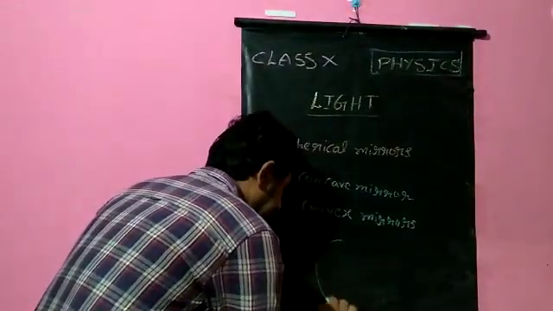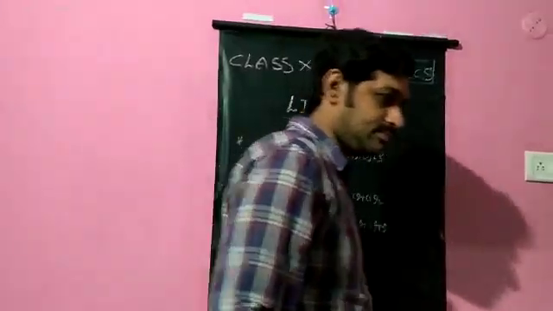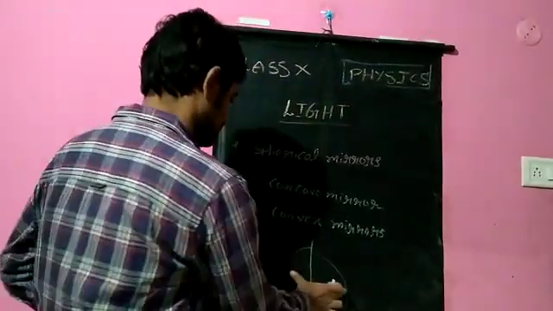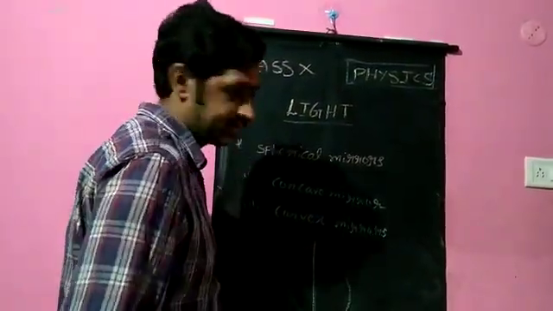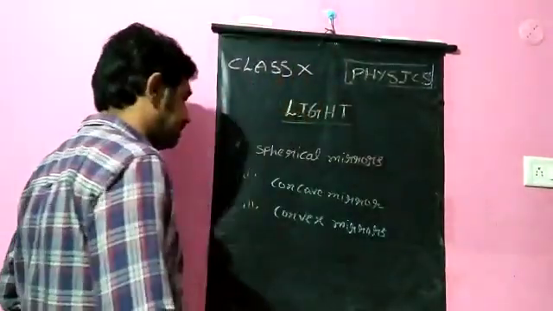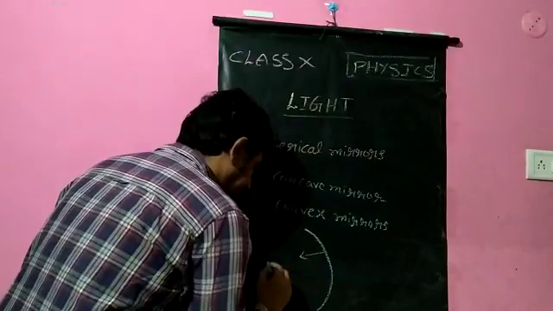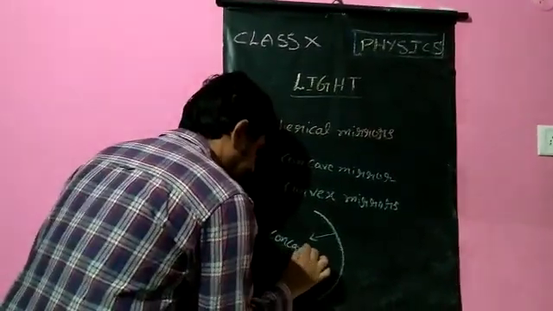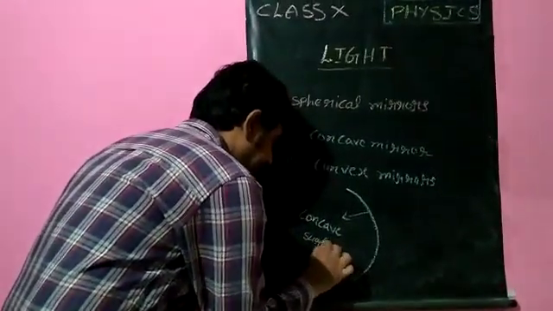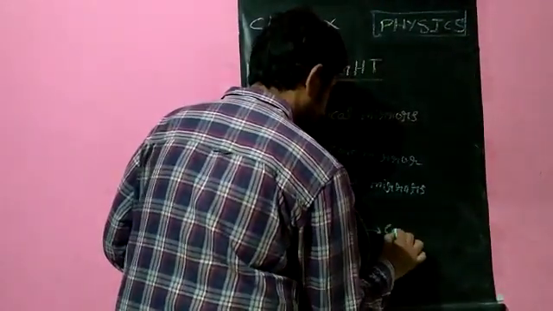We are taking a glass sphere, and dividing it into two parts. We cut it into two halves. Both the surfaces which are formed are spherical surfaces. Since they act as mirrors or reflecting surfaces, we can call them spherical mirrors. If I consider one of the parts, the inner surface is the concave surface. The outer surface, which is bulged outward, is the convex surface.